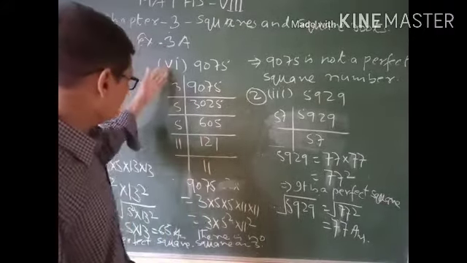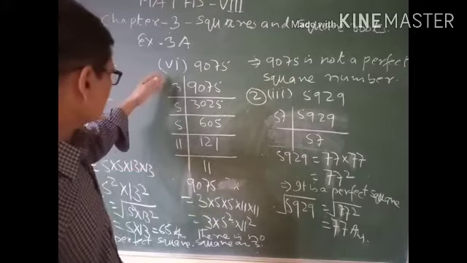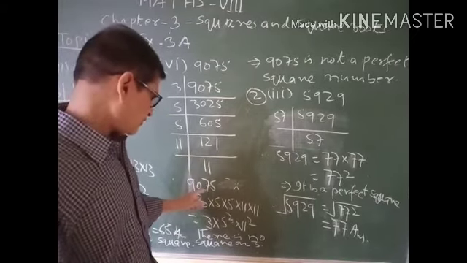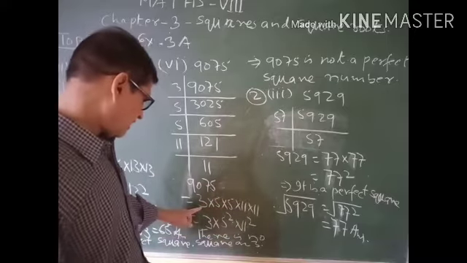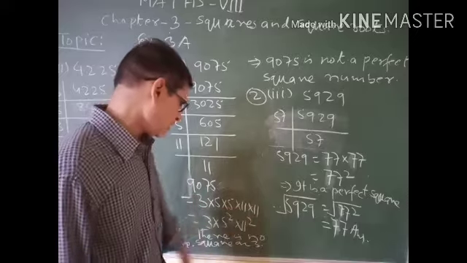So first of all, let us see its prime factorization. 9075 is equal to 3 into 5 into 5 into 11 into 11.